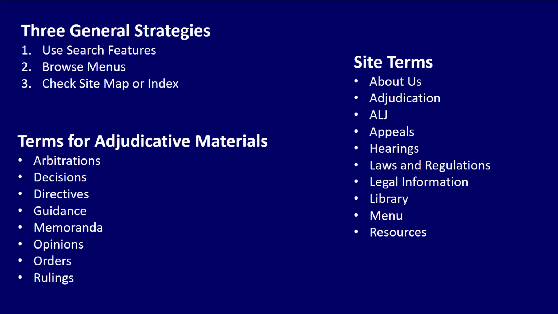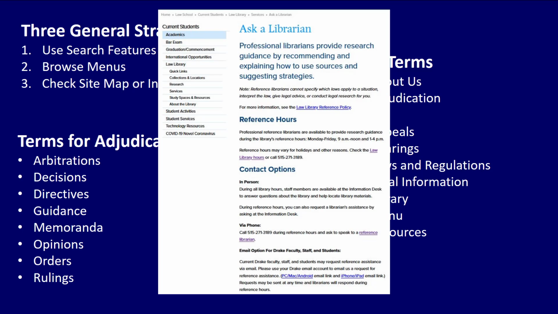As you explore a federal agency site, remember these 3 general strategies for finding information, as well as these common terms. It might take some trial and error, but you will often find what you need. If not, be sure to ask a librarian for help.